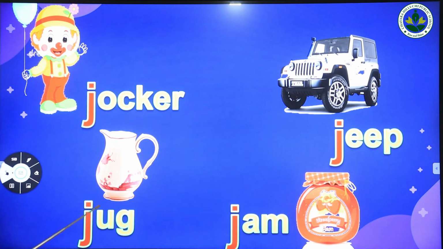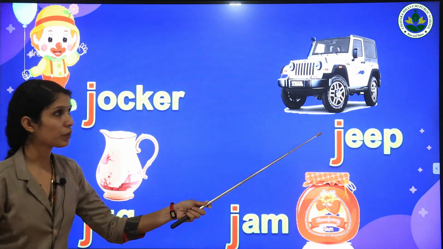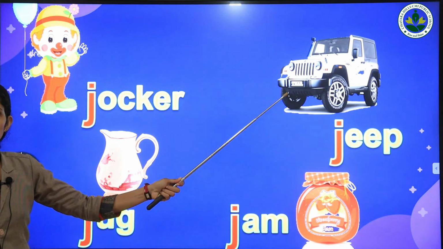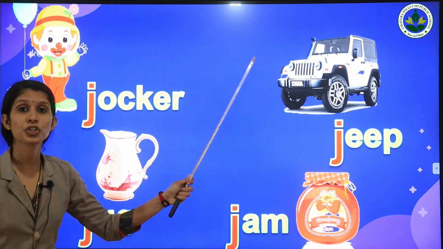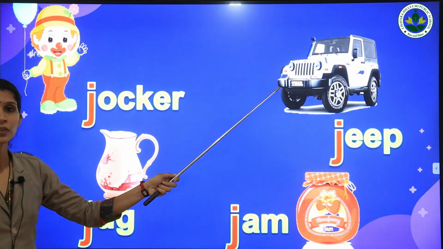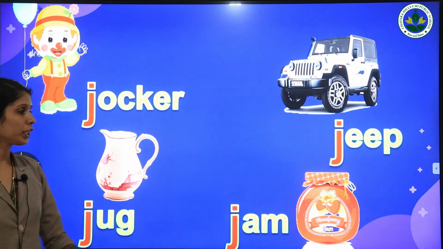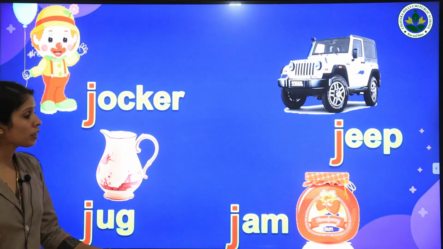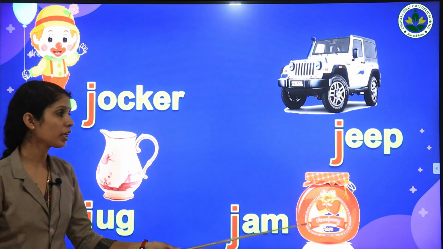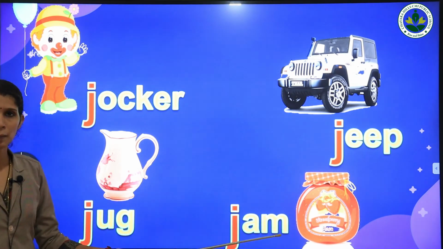And our next word starting with letter J is a jug. What is this? A jug. Once again, a jug. And our next word is a vehicle. What's its name? Yes, it's a jeep. What is this? Jeep. Once again, very good. And the last word starting with letter J is jam.